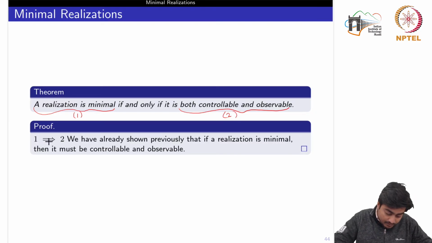So when we say 1 implies 2, we mean that if the realization is minimal, then it should be controllable and observable. And this we had proved already in the previous result by contradiction. Now we need to show that if the realization is both controllable and observable, then that realization is minimal.